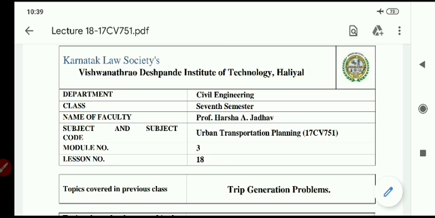We will calculate present trip distribution values and the future trip distribution values, for the base year and horizon year. Base year means the present year, and horizon year means the future year. These concepts we will study in the next class.